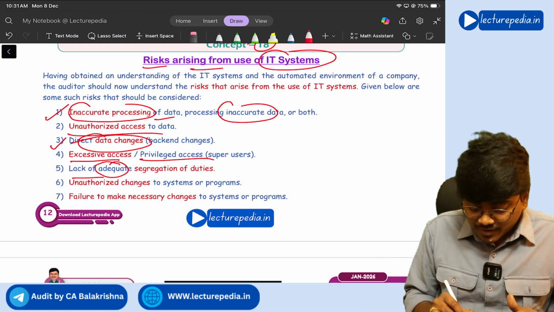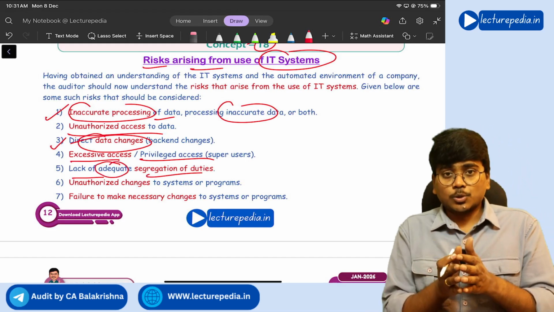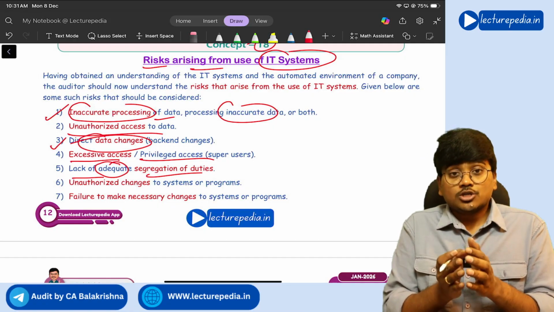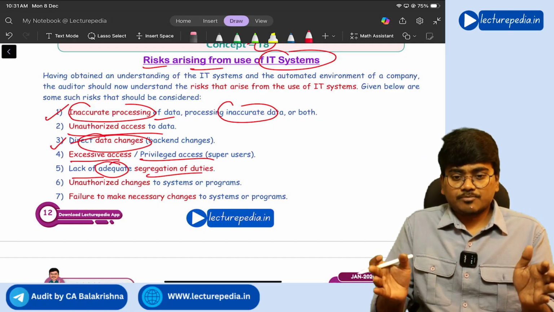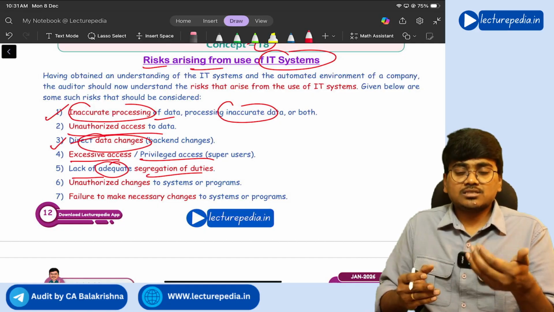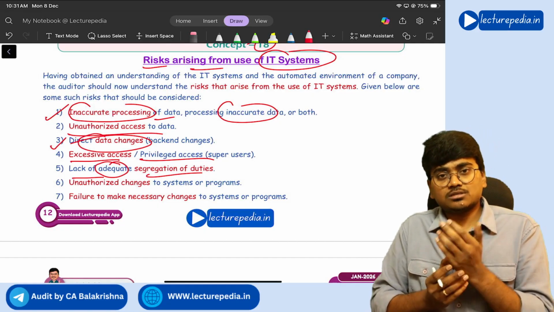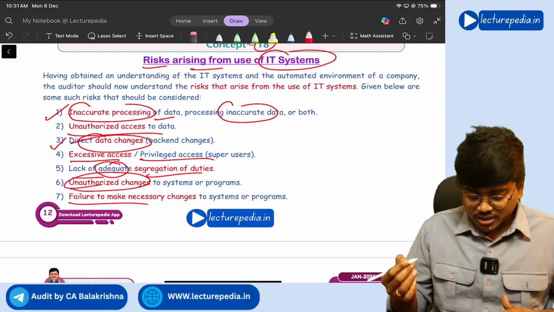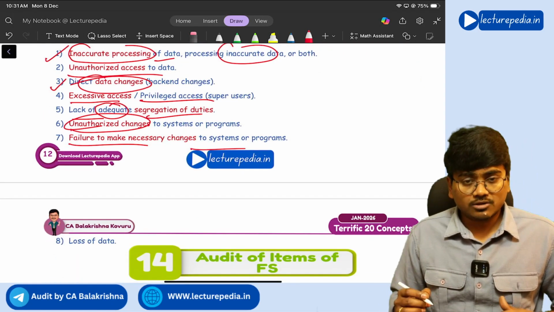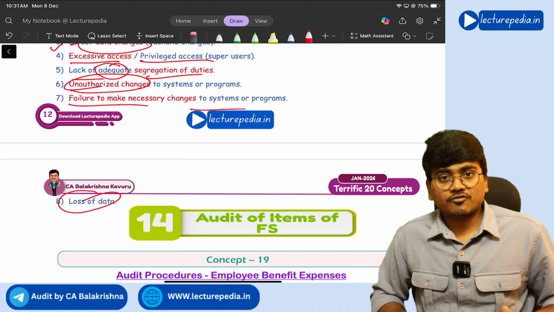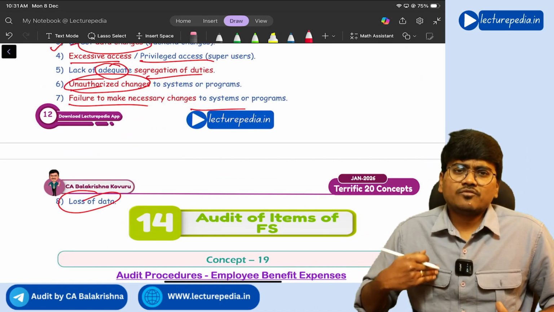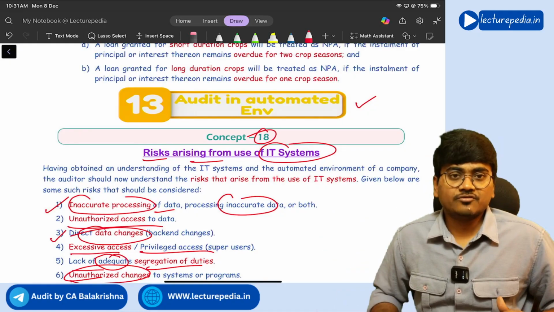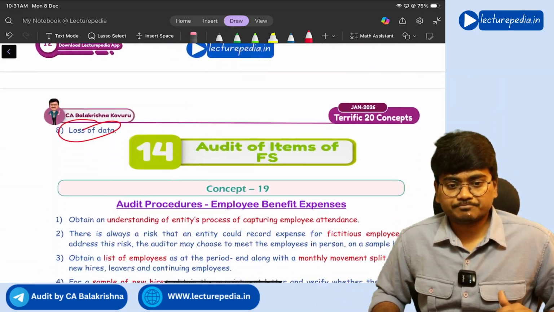Lack of adequate segregation of duties. So in case of an information technology environment also, you need to segregate the duties among various employees. If there is lack of segregation of duties, that will also create a risk. Next, unauthorized changes, failure to make necessary changes to the system whenever it is required, and loss of data. So all these are some of the risks that you will face in the use of information technology systems.